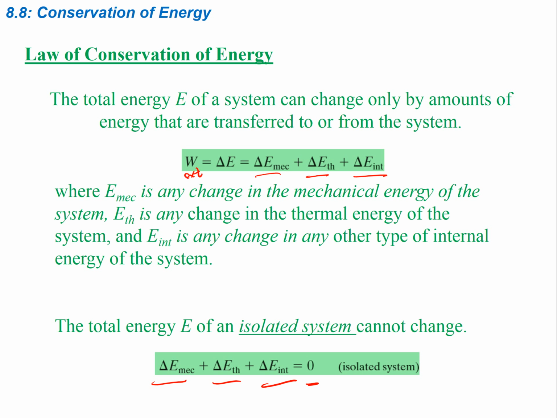So for instance, I'll use a quick example. Let's say we have a roller coaster, and the roller coaster goes up, goes down, something like that. If I look at some point up here, let's say it starts at rest at this point here. Then it's released from rest, it goes down the hill, and then goes up and down, up and down. Well, we know that the kinetic energy is going to be transformed into gravitational and then back and forth and back and forth.